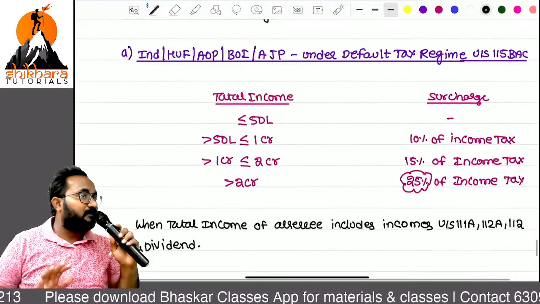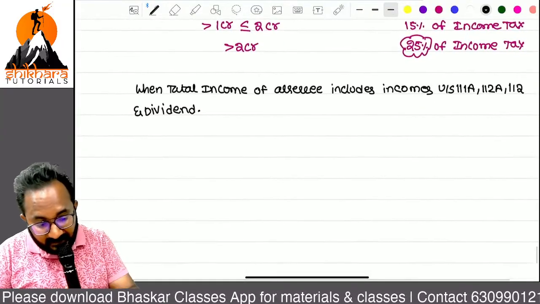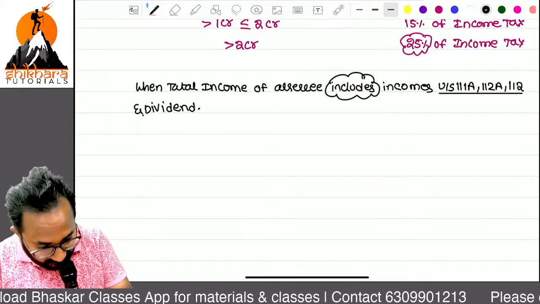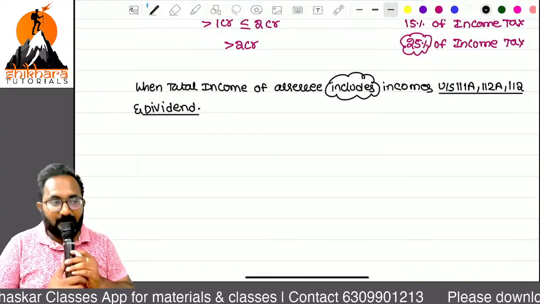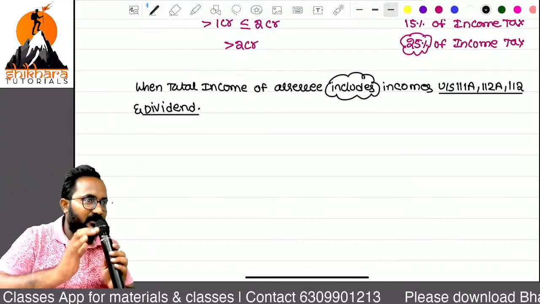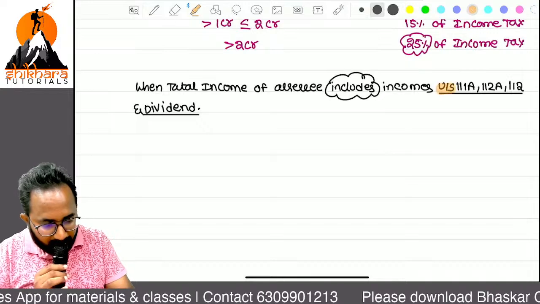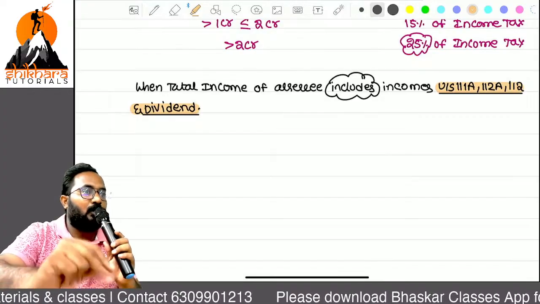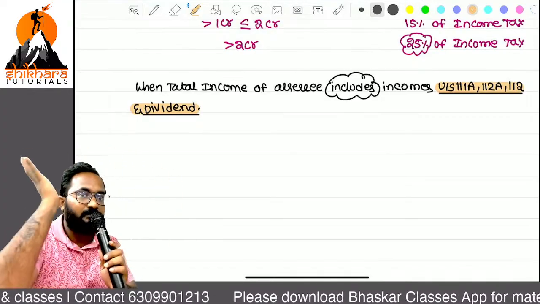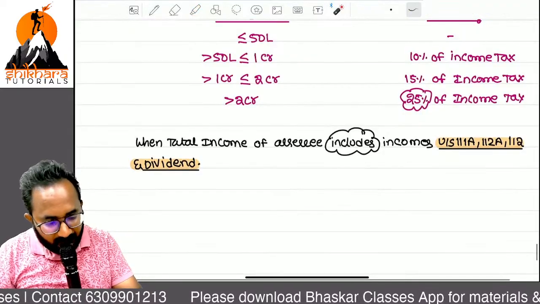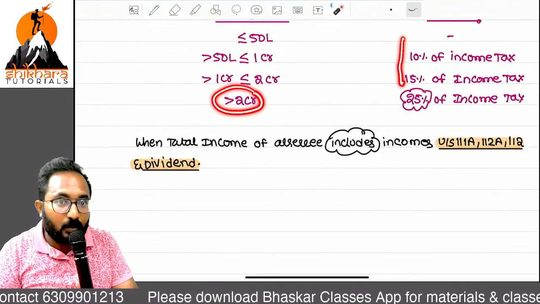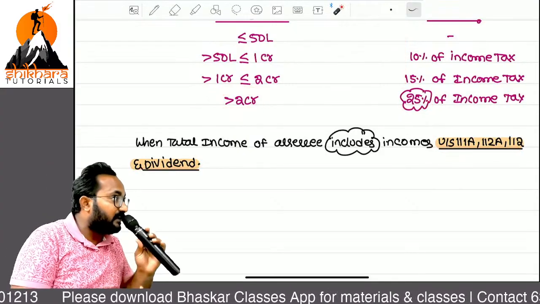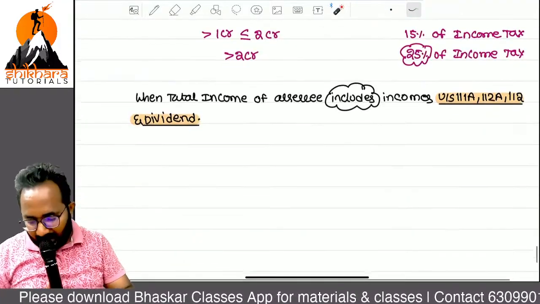Generally these are the surcharge rates. If the total income of the assessee includes these capital gain special tax rate taxable incomes and dividend income, then we have to apply this special note point. What is the special note point? These are the 4 incomes. Please try to remember, on these 4 incomes, the maximum surcharge rate we have to apply is only 15%. Up to this level of income it's okay, but if your total income is more than 2 crores, you have to apply 25%. But on these incomes, we can apply only 15%. So that's why I have given this note point.